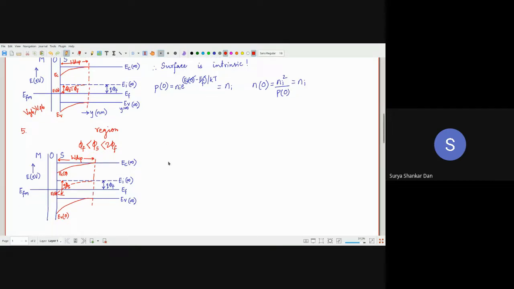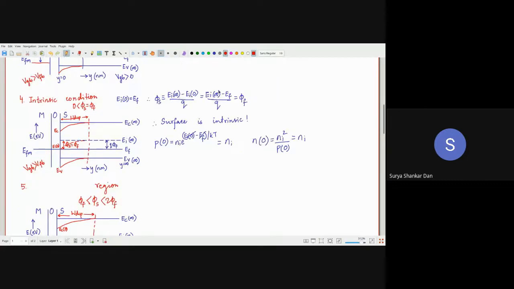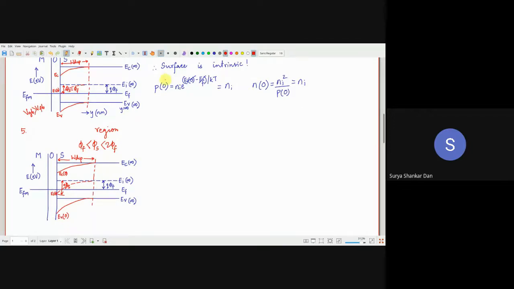Now, in this case, what we observe is that surface potential definitely is greater than 0, so I am not writing this anymore. Now let us find n0. n0 is equal to ni e to the power of the difference between EF and Ei0, so we put (EF minus Ei0) by kT.